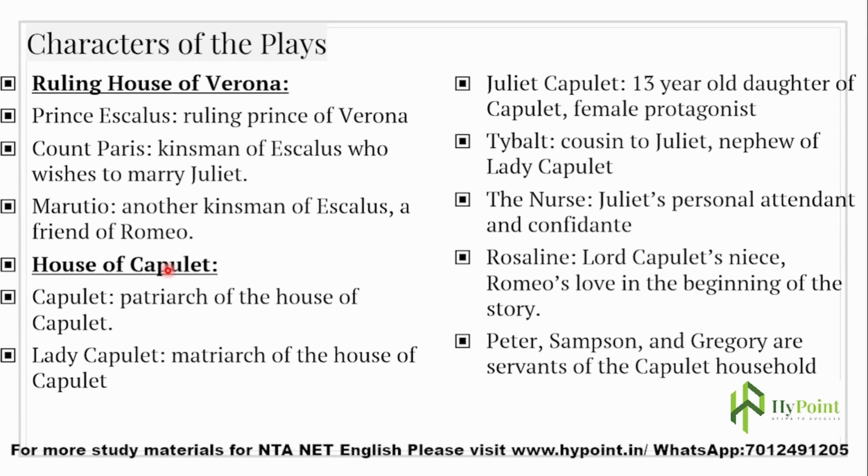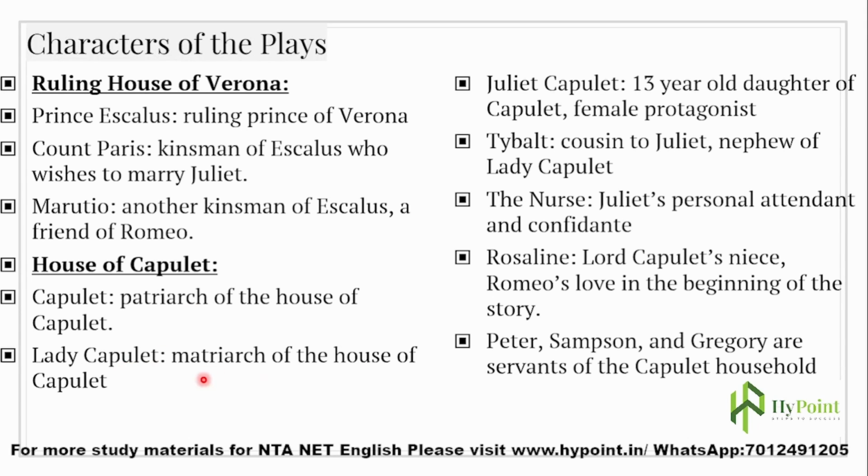Now let's see the characters related to the House of Capulet. Capulet is the patriarch of the House of Capulet, the head man, the major person in the house. Lady Capulet is the matriarch, his wife.